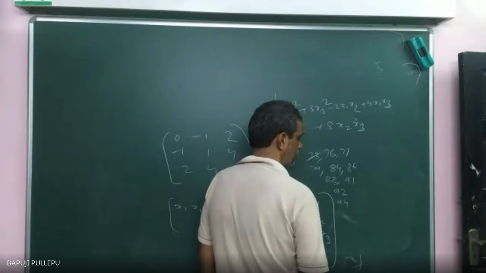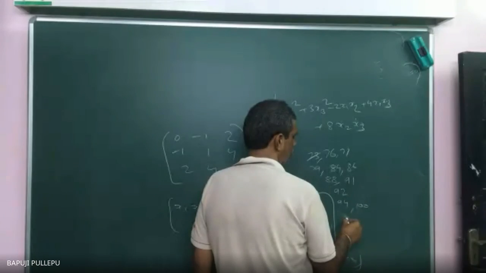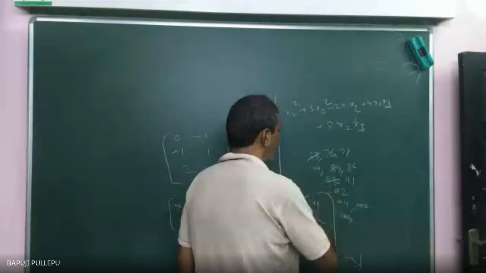99, Present, sir. 100. 101, Present, sir. 102. 103, Present, sir. 104, Present, sir. 105, Present, sir. 106, Present, sir. 107, Present, sir. 108, Present, sir. 109, Present, sir. 110, Present, sir. 111, Present, sir.